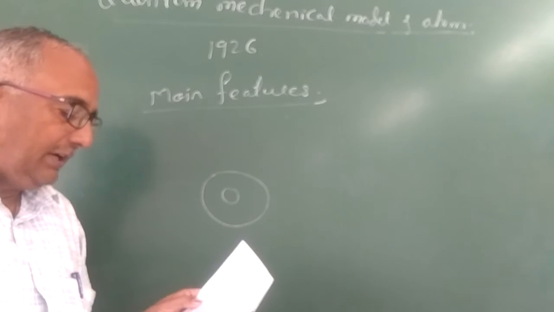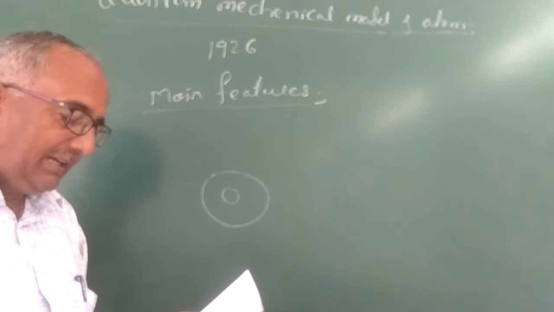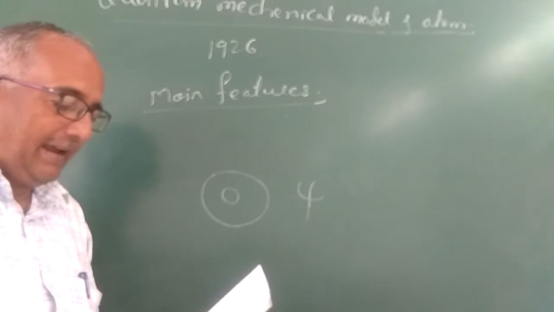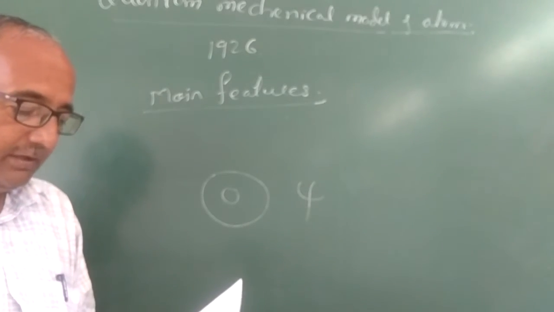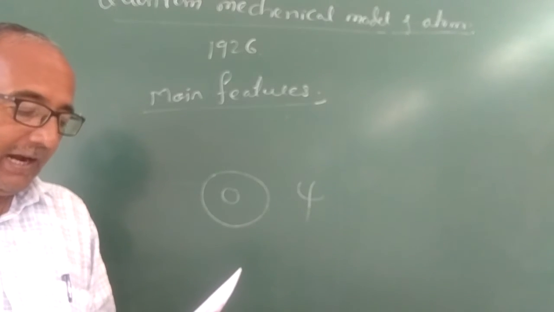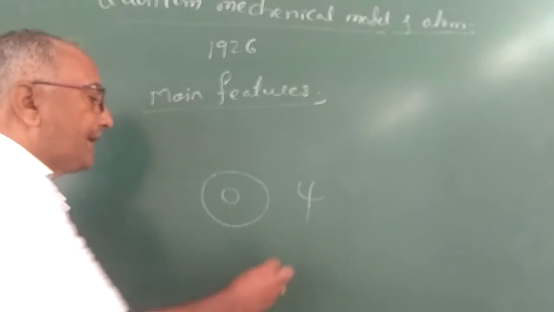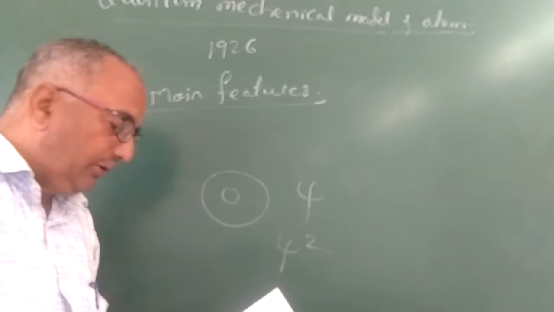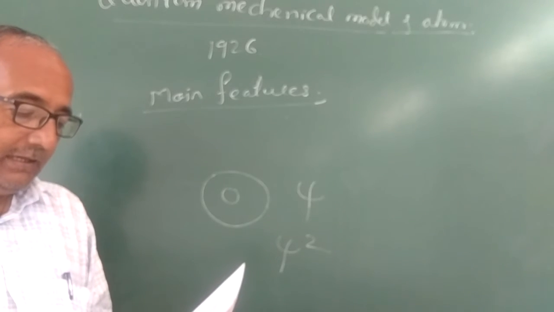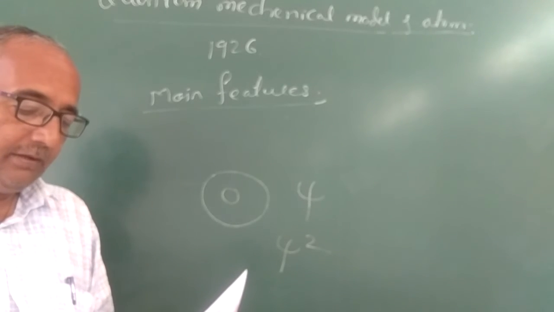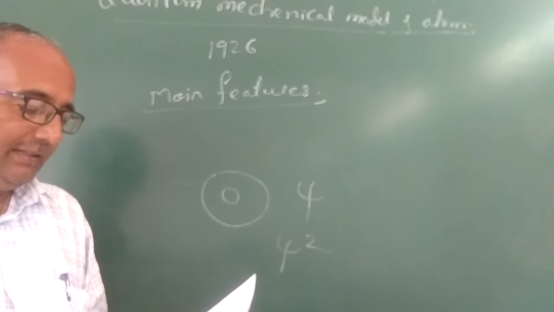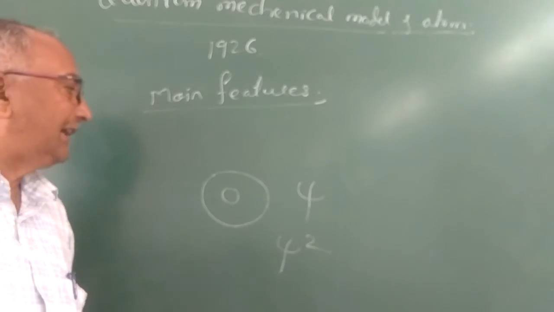Then the solutions of the Schrödinger wave equation are known as wave function denoted by the symbol psi. The solutions of the Schrödinger wave equation are known as wave function, and its square is the amplitude square. In an atom, an atomic orbital is the wave function of an electron in an atom.